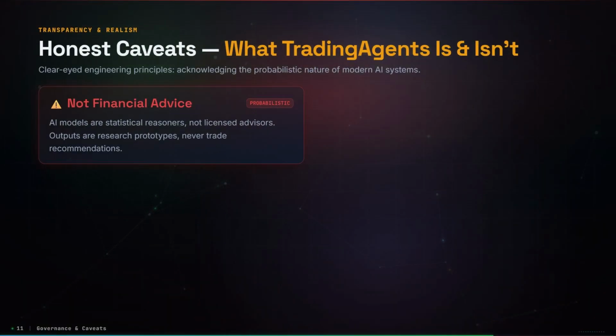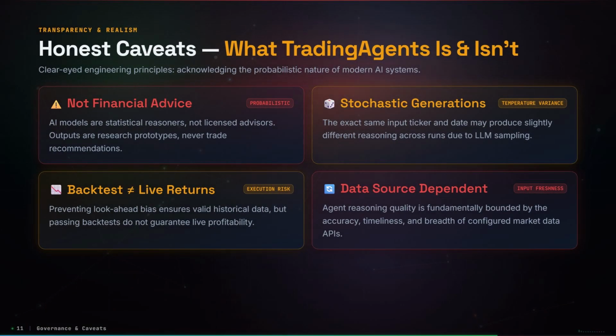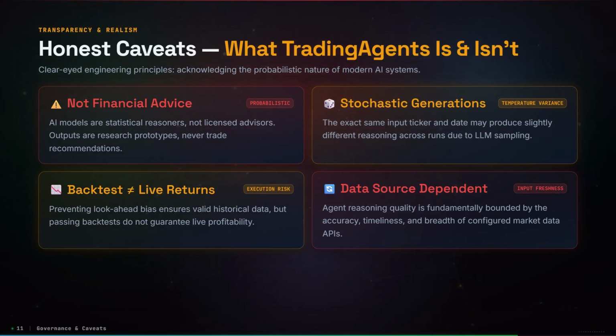But this does not make a strategy profitable. TradingAgents is a research framework, not financial advice. AI models are probabilistic, market data changes, news changes, and the same analysis may not produce identical results every time.